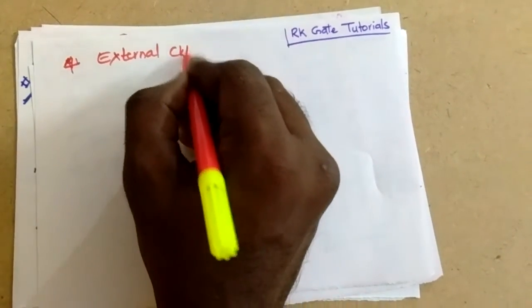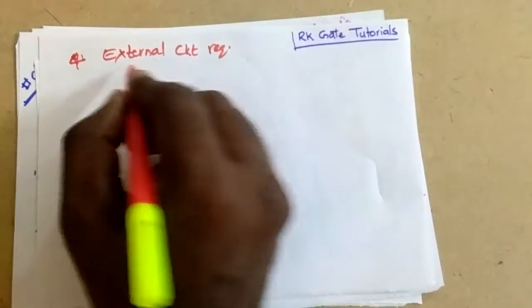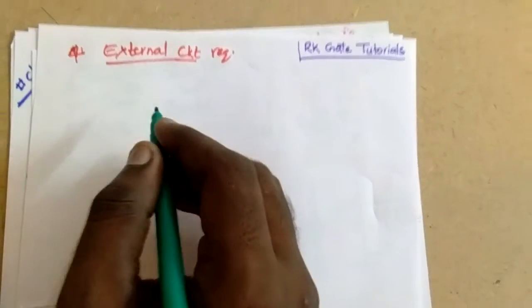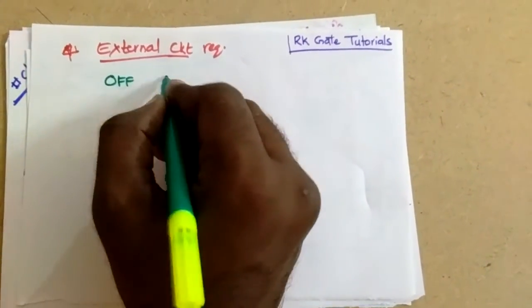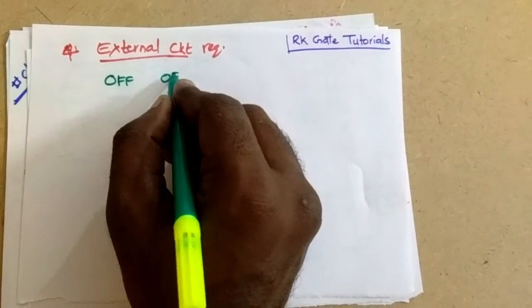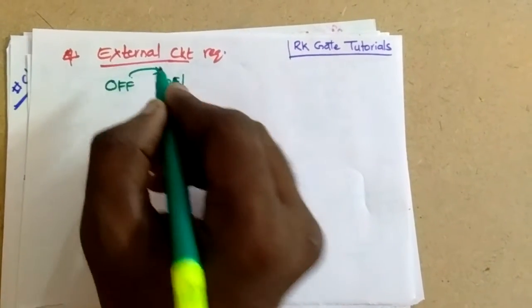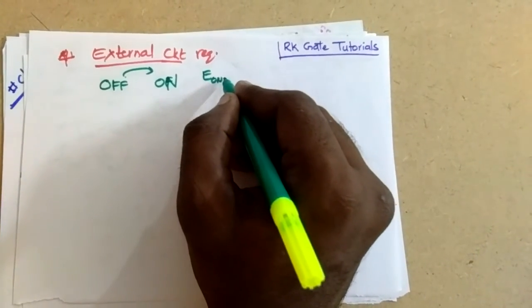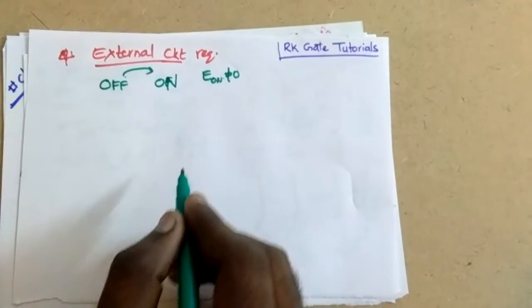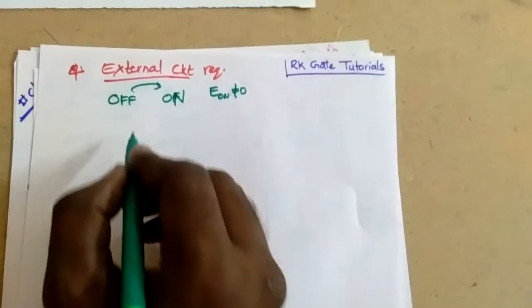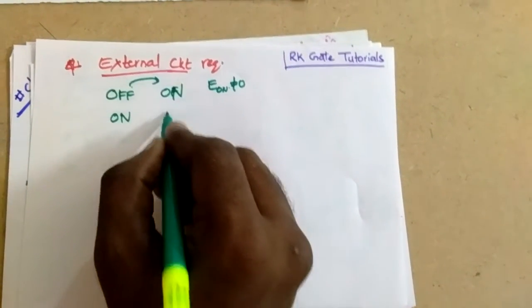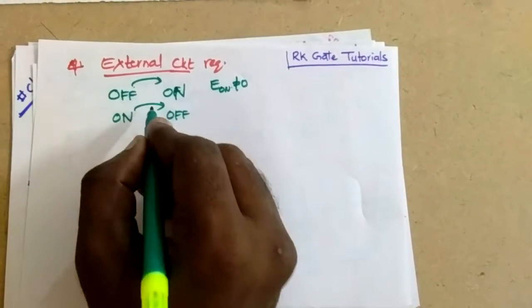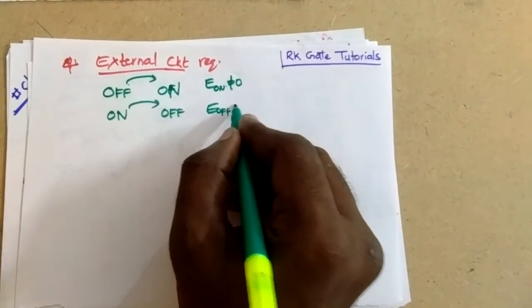External circuit requirement. Let me write in short so that we can save the time. So just now we have discussed that from off to on, let us say this is the turn on transition, some energy is lost; the energy is not equal to 0. And from on position to off, that means the turn off transition, some energy is lost.